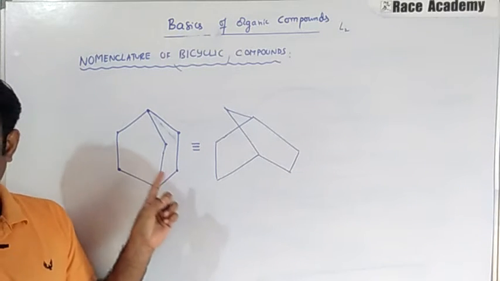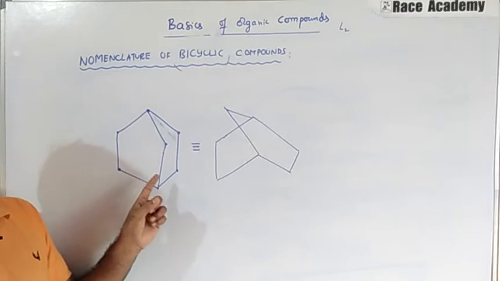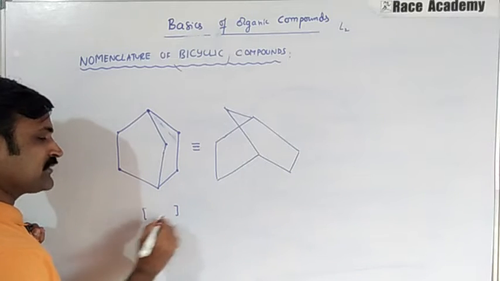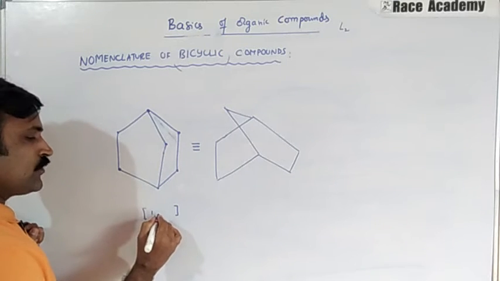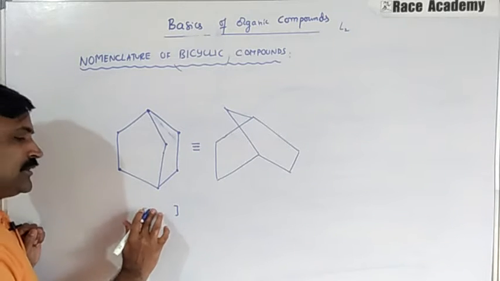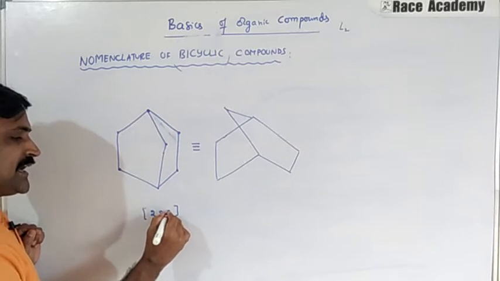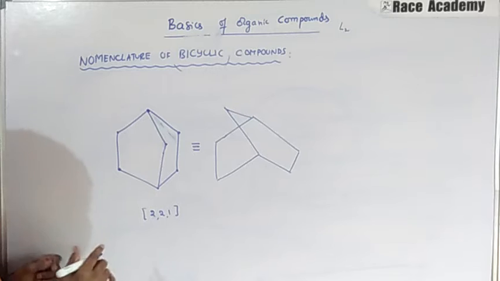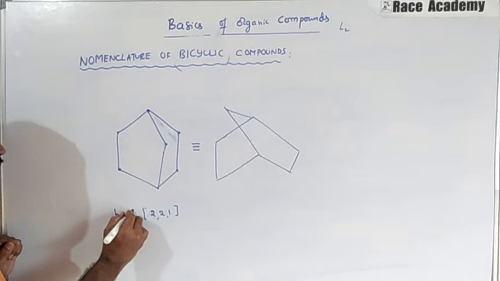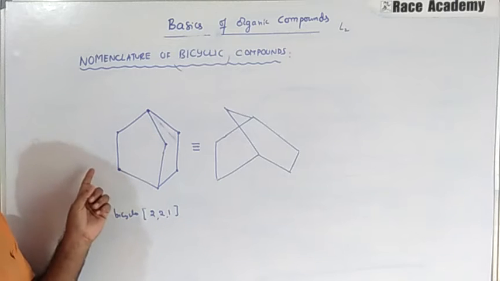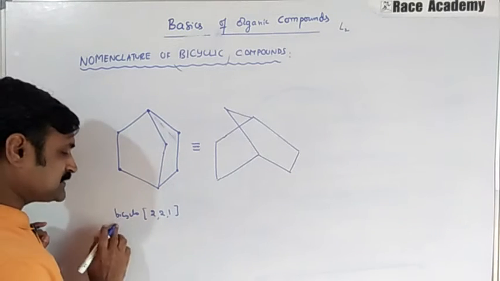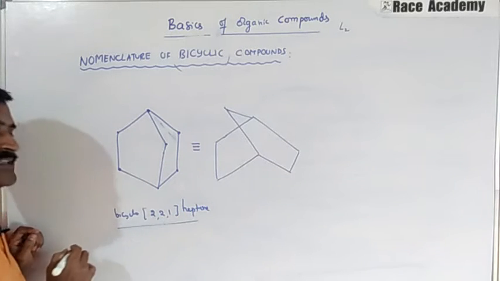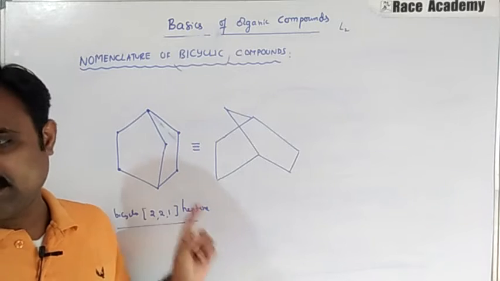The number of carbon atoms in each of the 3 bridges is indicated in brackets in descending order. Bracket means square bracket, and we write 2 comma 2 comma 1. Descending order means decreasing numbering. Before that we write bicyclo. A 7 carbon alkane is heptane. So its name is bicyclo 2 comma 2 comma 1 heptane.